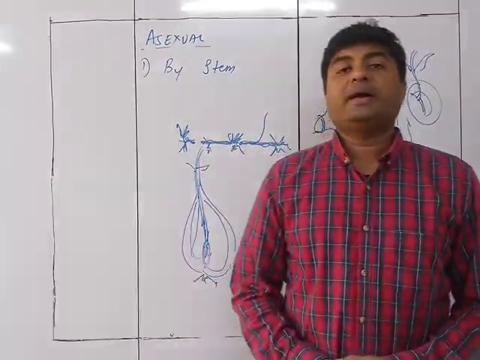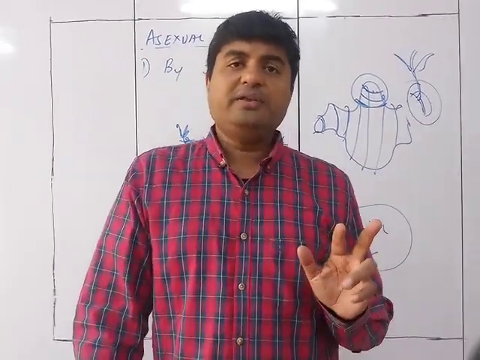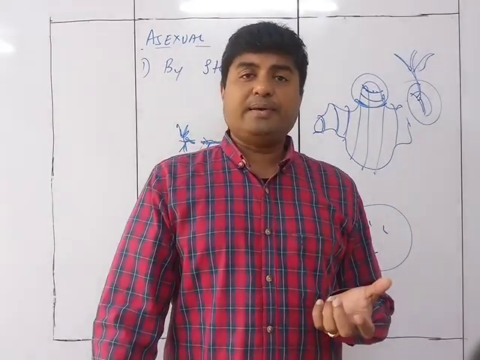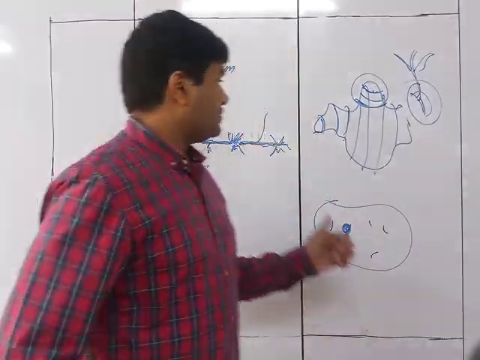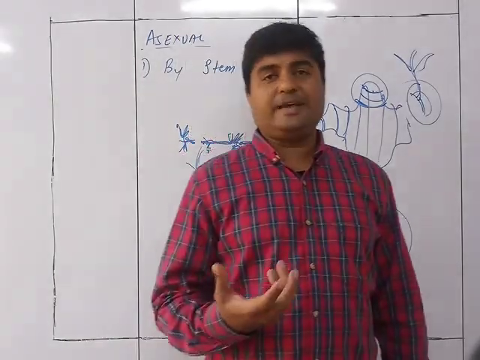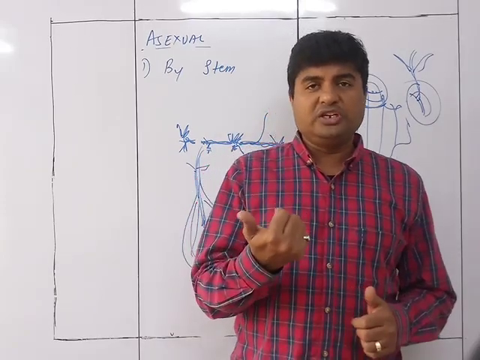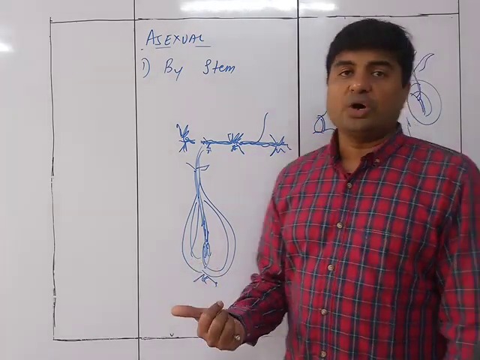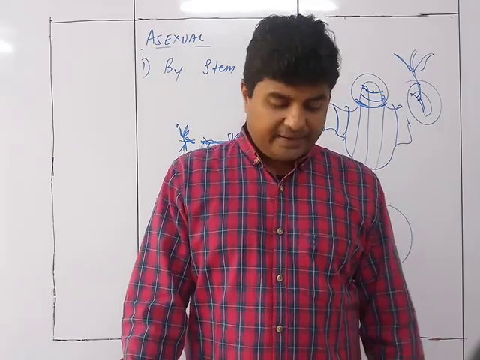So you can see that accordingly, ginger, potato and onion are called modified stem because they are a stem which is going to grow into a new plant. So that is reproduction by stem. In reproduction by stem, the part of the stem is going to be either in the form of nodes and internodes in case of ginger, the eye in case of potato, or a bulb in case of onion. So in this way, reproduction by the stem takes place.